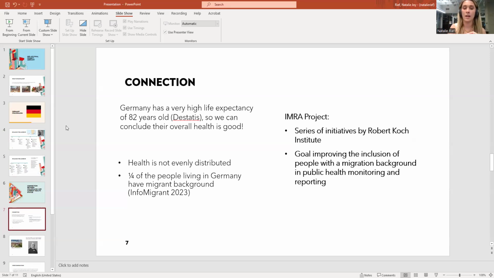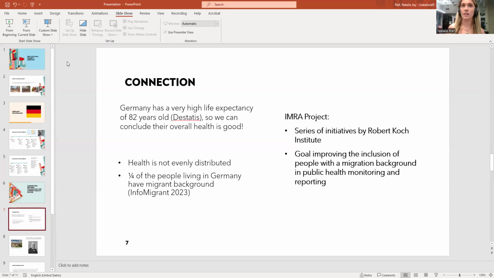And this is a really interesting fact that I did not know: a fourth of the people living in Germany still have migrant backgrounds. So that's a really important part, which is why the IMIRA project was a thing. The same institute, the Robert Koch Institute, he was a scientist. It was a series of initiatives, and their goal was to improve the inclusion of people with a migration background in public health monitoring and reporting. So they saw that this was a problem later on, and they wanted to make it right.